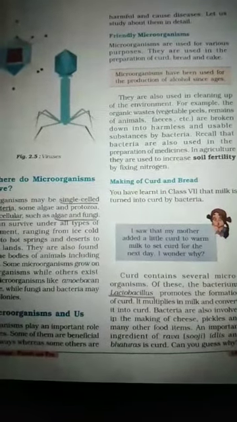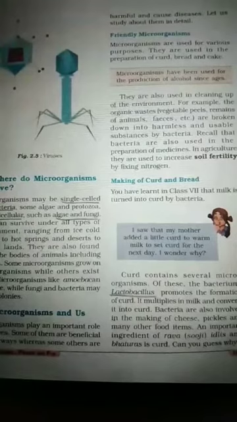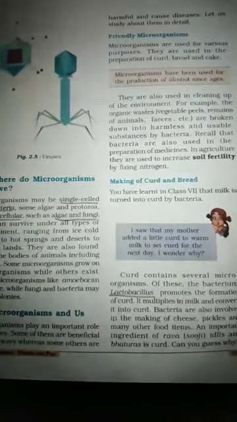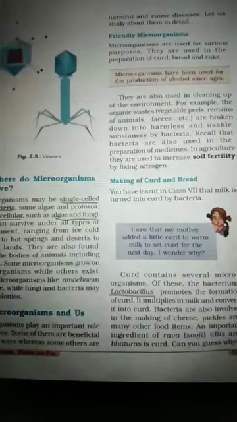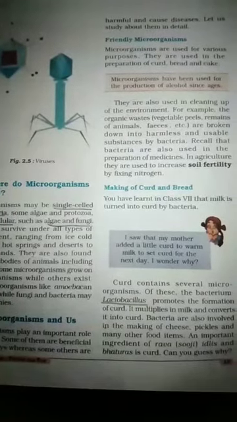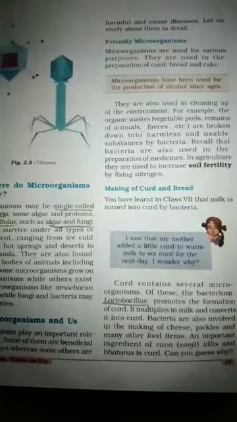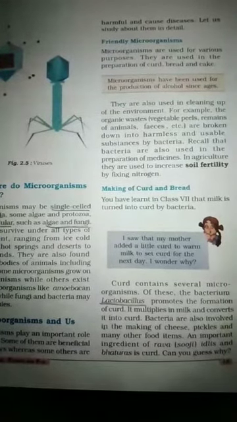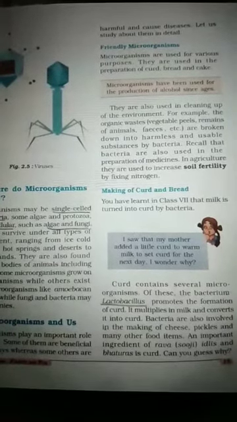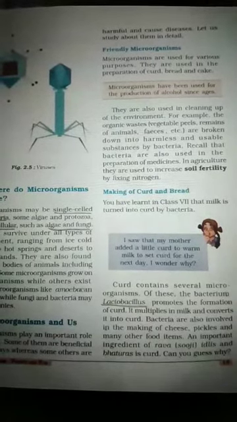So some of the microorganisms are used for different purposes, but some are used to make curd, bread, and cake. Microorganisms have been used for the production of alcohol since ages. So since early times, some microorganisms are used to make alcohol also. They are also used in cleaning up the environment. For example, the organic waste, like vegetable peel, remains of animal faeces, etc. These organic wastes are broken down into harmless and usable substances by bacteria.